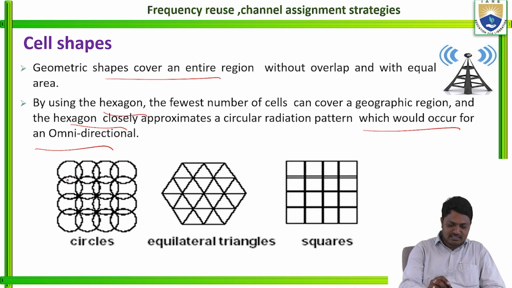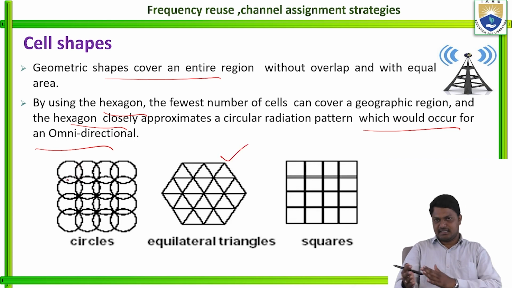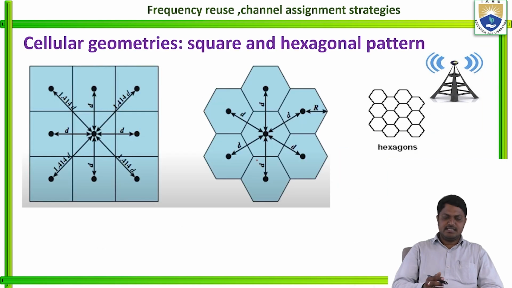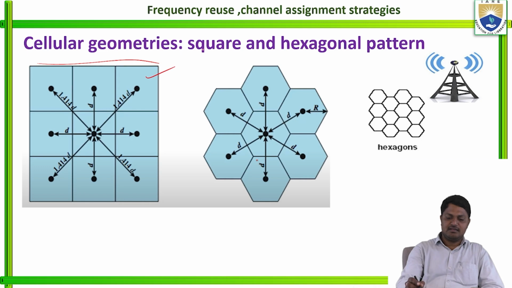So these are the circles, and this is the equivalent triangles, equilateral triangles, and these are the squares. So these are the different cell shapes. Different cell shapes are available, but we prefer the hexagonal shapes only. See here, the cellular geometric square and hexagonal pattern. So these are the square and these are the hexagonal pattern, right?